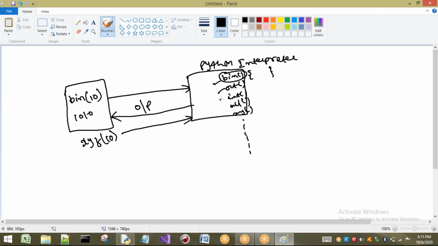No. That means it doesn't know what xyz is, and I have not given the definition for xyz. Then the Python interpreter will directly show a message that xyz is not defined.